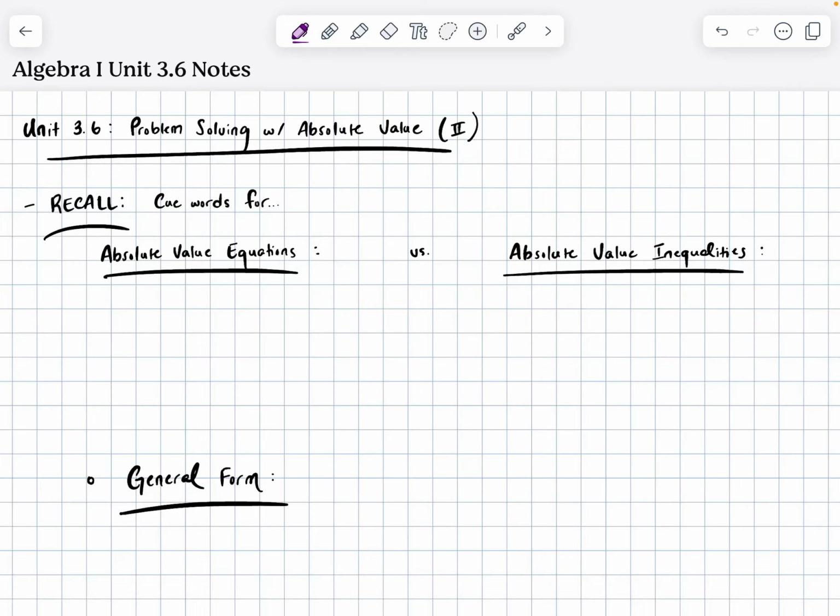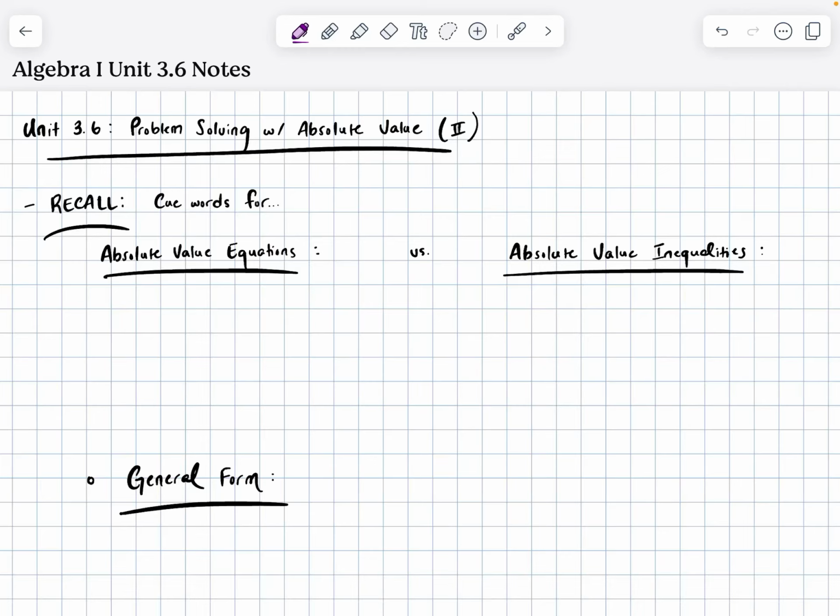Scientist and inventor of the telephone, Alexander Graham Bell, once said that with every door that closes, another one opens. Disney princess and sister of Elsa from Frozen, Anna, once said that love is an open door. What do either of these quotes have to do with absolute value?